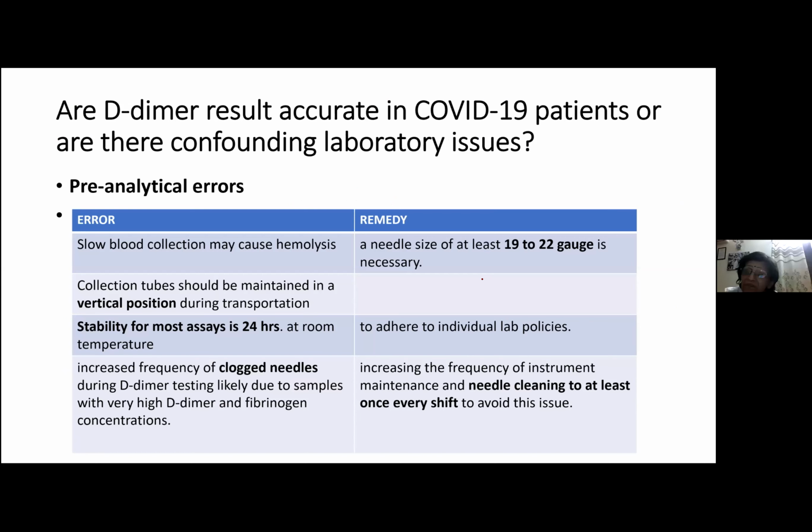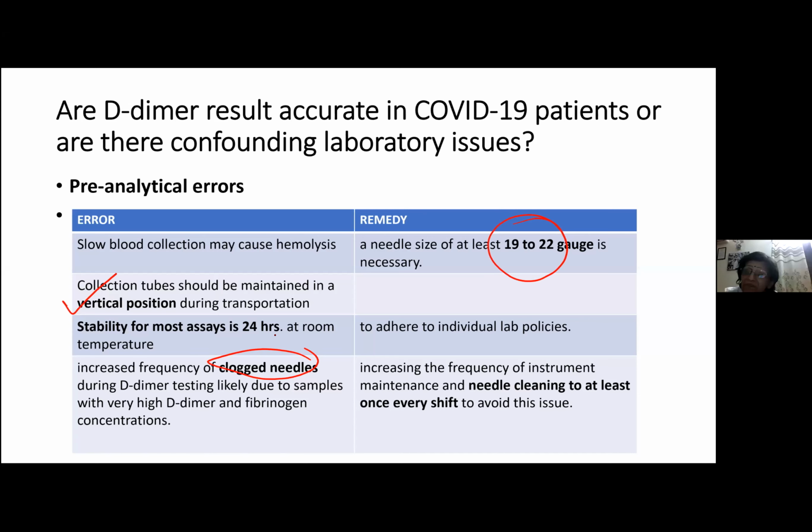What are the pre-analytical errors seen in COVID patients? Everybody should remember that slow blood collection can cause hemolysis. Therefore, you have to use a needle with a gauge size of 19 to 22 gauge for taking the sample. The tube should always be kept in a vertical position during transportation. The test should usually be done within 3 hours of collection, but the maximum stability is up to 24 hours. And there is a very high frequency of clogged needles. Why? Because fibrinogen levels are high and D-dimers are high, so the needles of the instrument will get clogged.